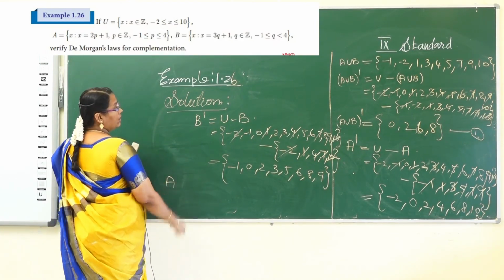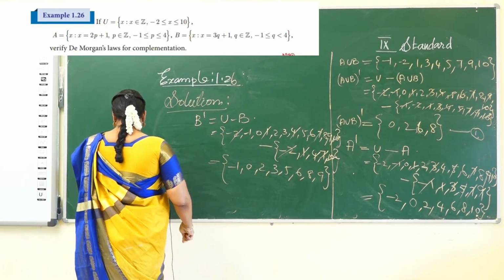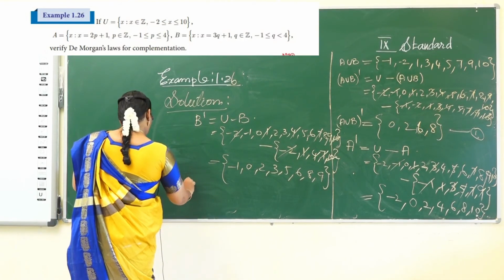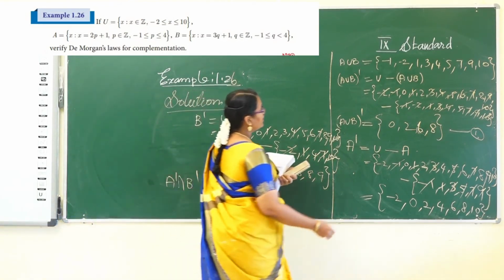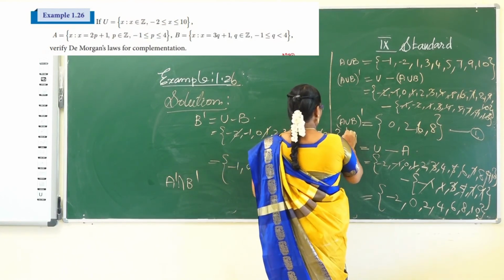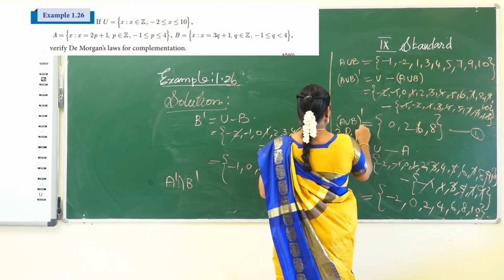Now find A dash intersection B dash, that is the right hand side value.